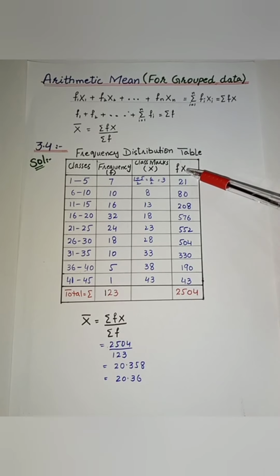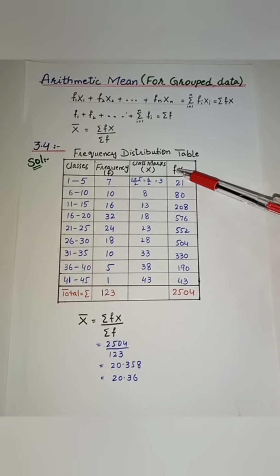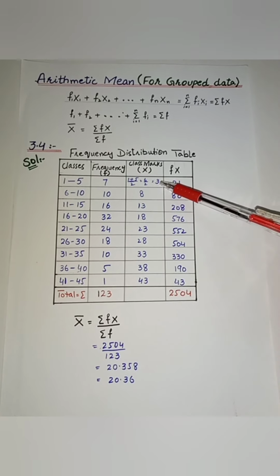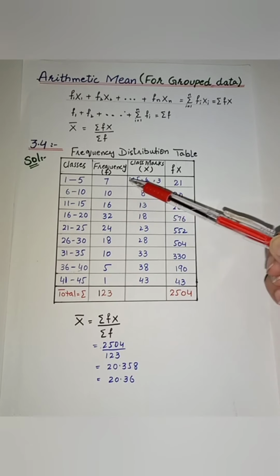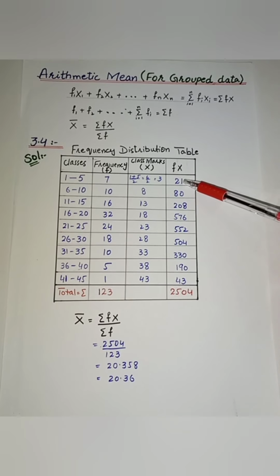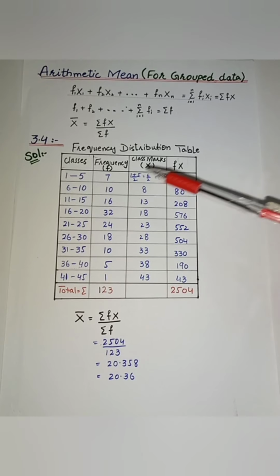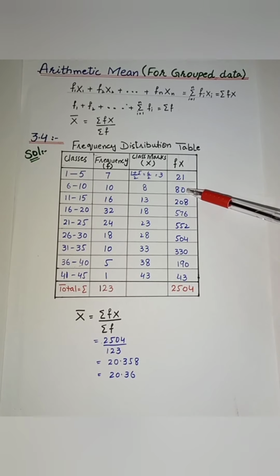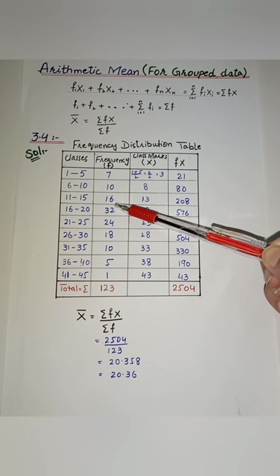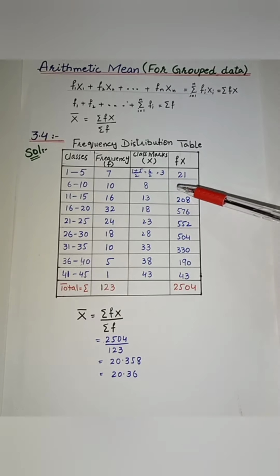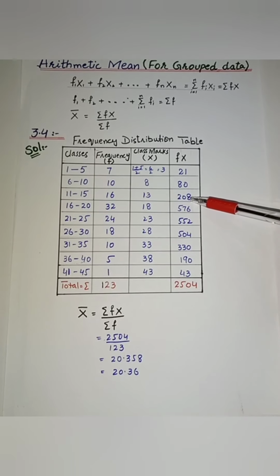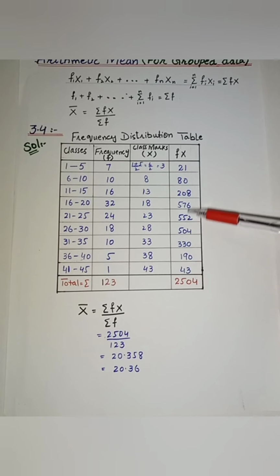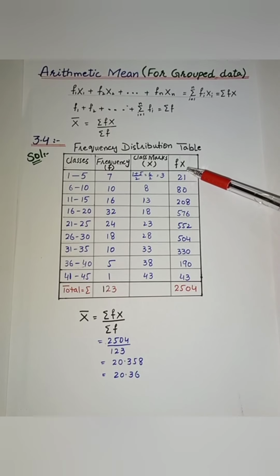Now we have another column, that is f multiplied by x, meaning the frequency is multiplied by x. 7 multiplied by 3 is equal to 21. Then 10 multiplied by 8 is equal to 80. 16 multiplied by 13 is equal to 208. And similarly, we multiply these numbers and we get the last column, that is fx.